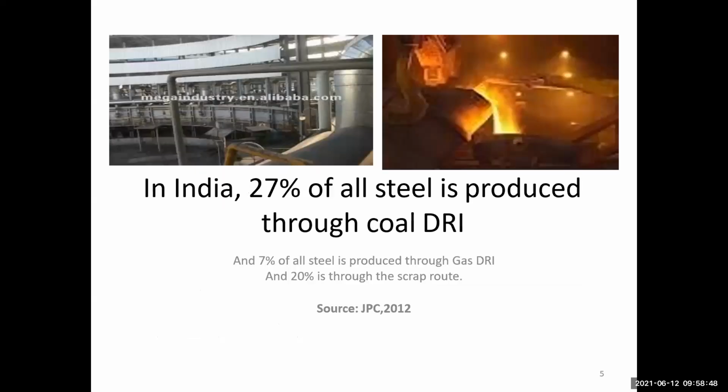In India, 27% of all steel is produced through coal based DRI, direct reduced iron. Another 7% of all steel is produced through gas based DRI, and 20% through the scrap route.